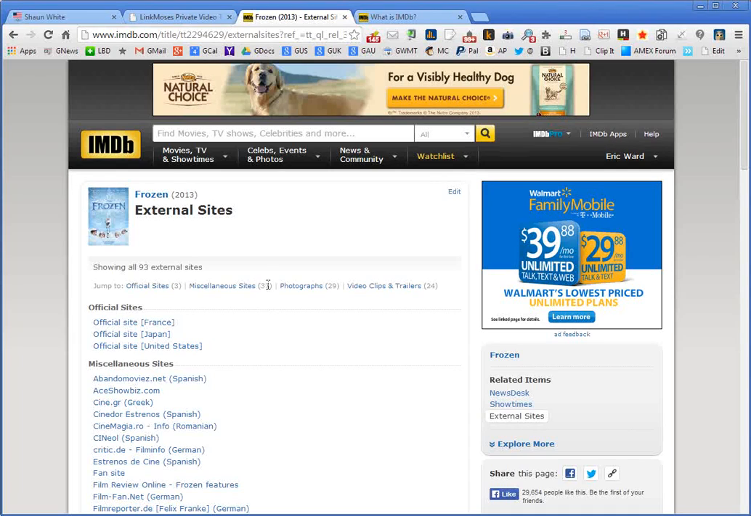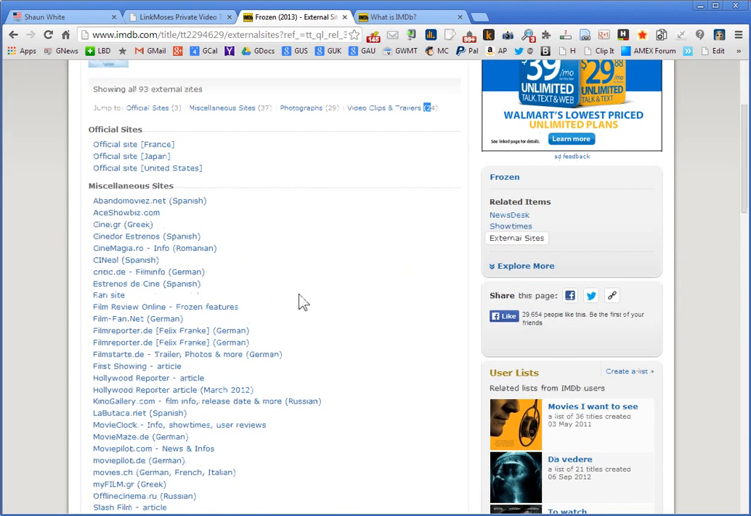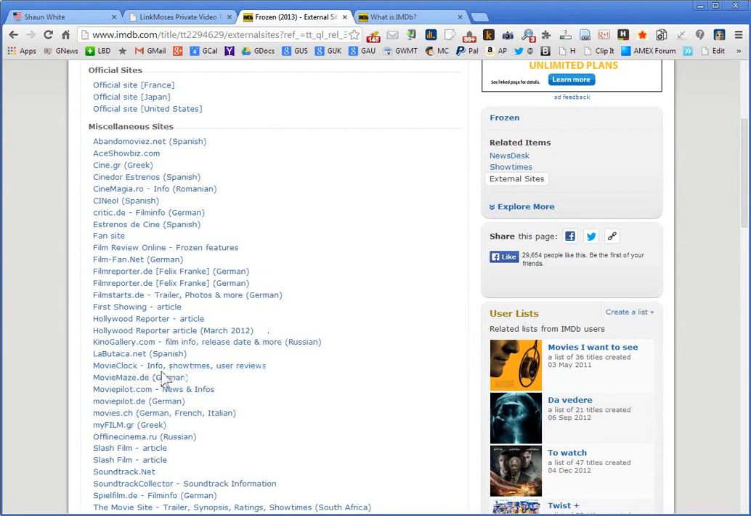But as you can see here, there are a lot of websites related to that movie. 3 official sites, 37 miscellaneous websites, 29 photos, 24 different sites with clips and trailers. And as we scroll through these, you can see what the various sites are that are included here. Reviews from Movie Clock, an article on /film, news and info over at Movie Pilot, Hollywood Reporter, obviously that makes sense, an article from the Hollywood Reporter about the movie.